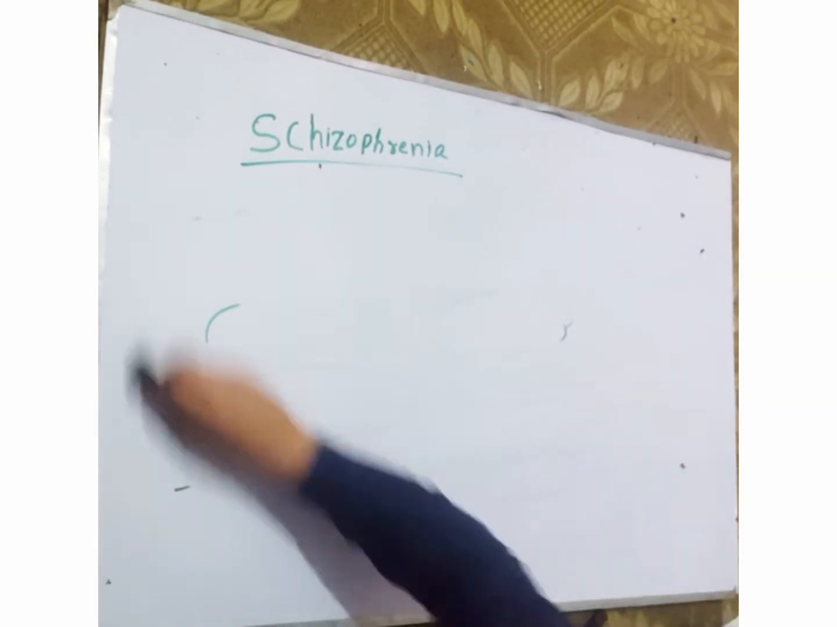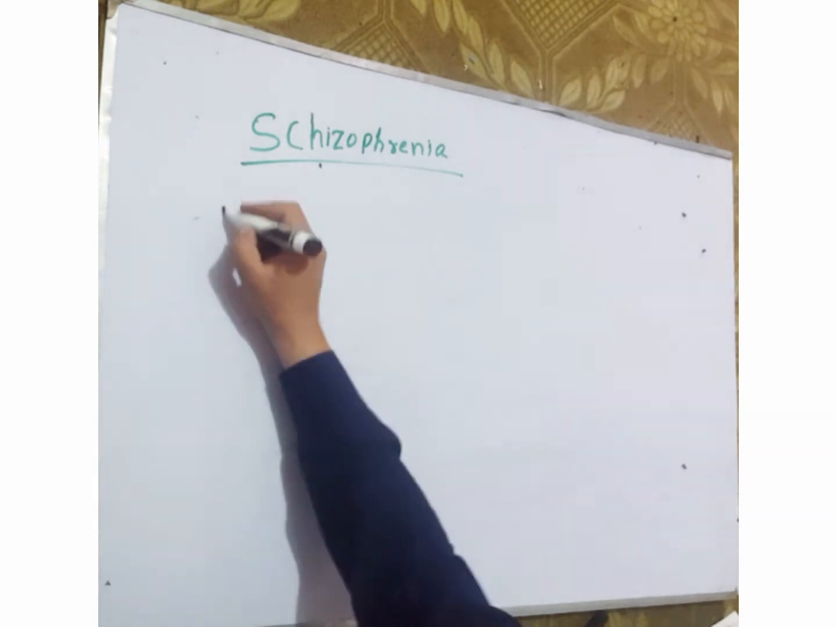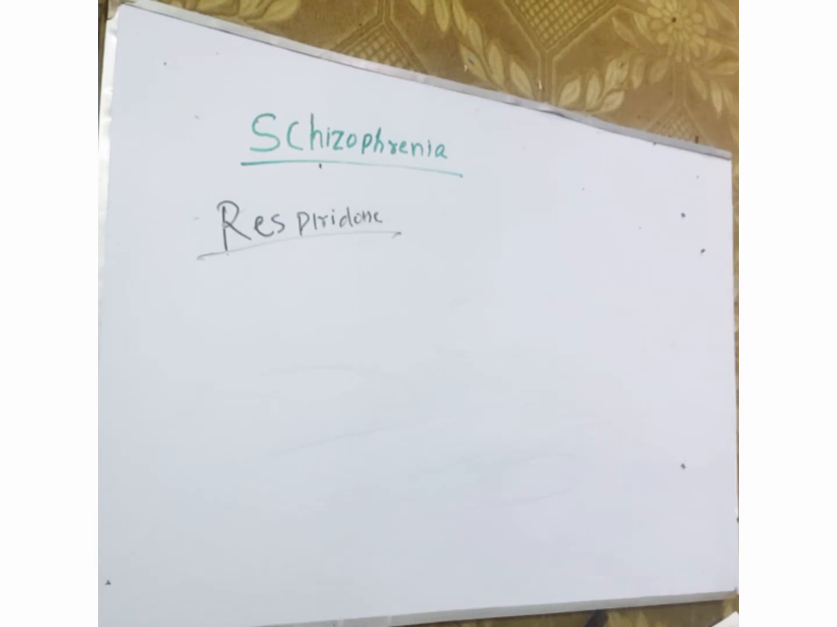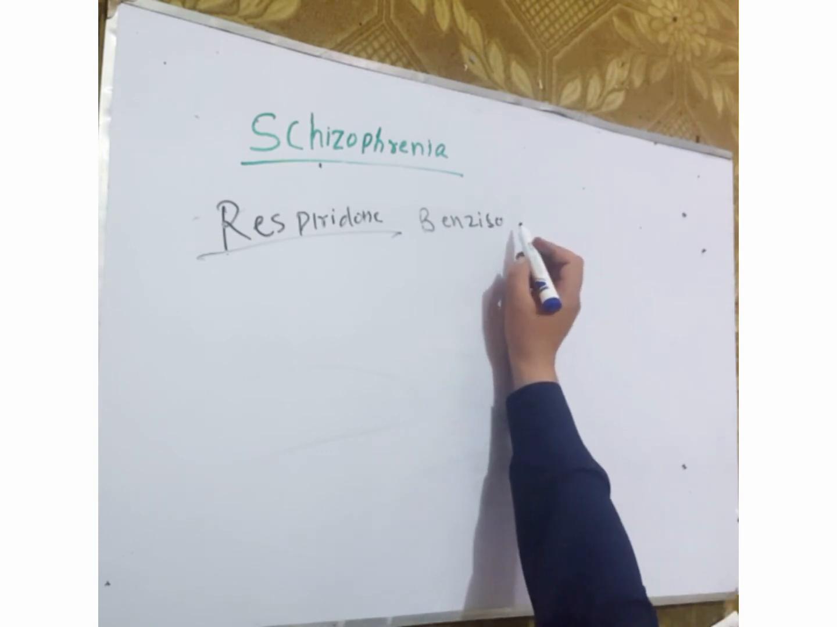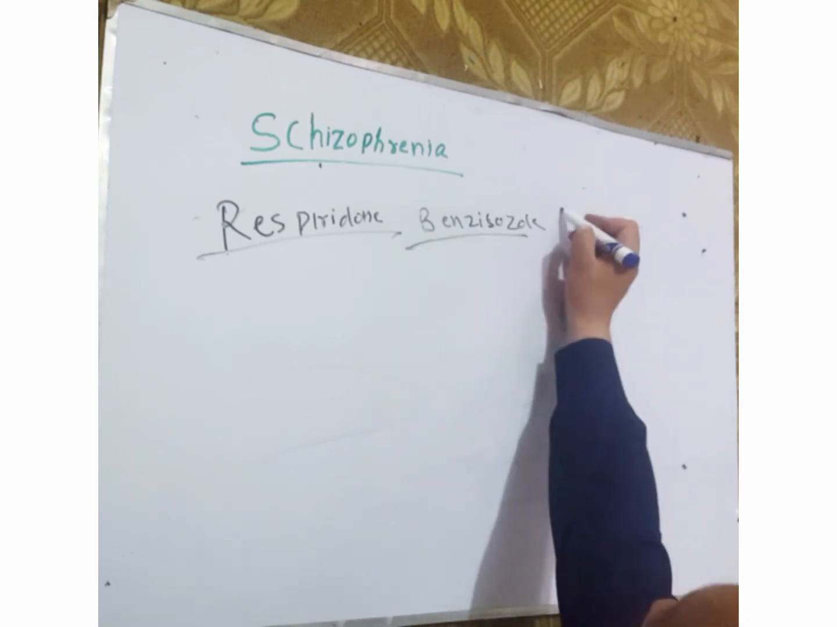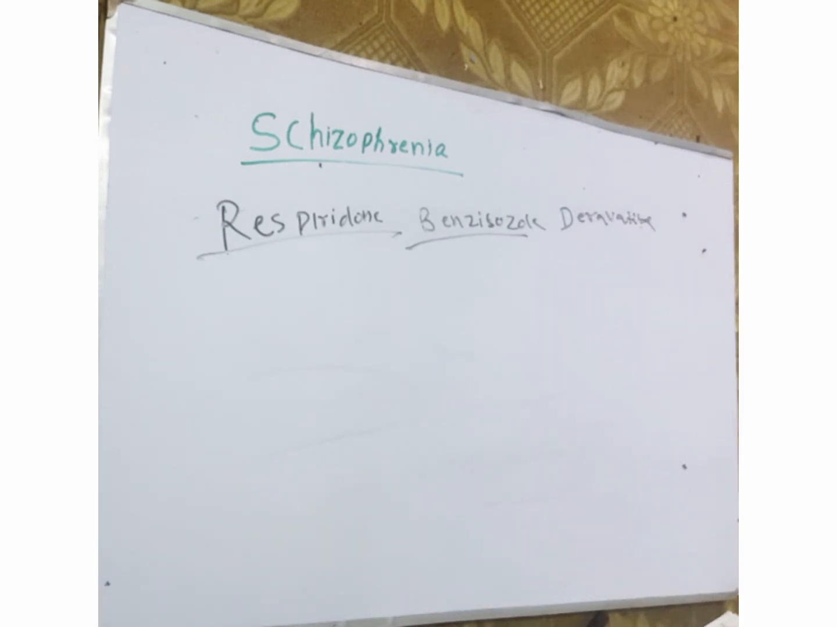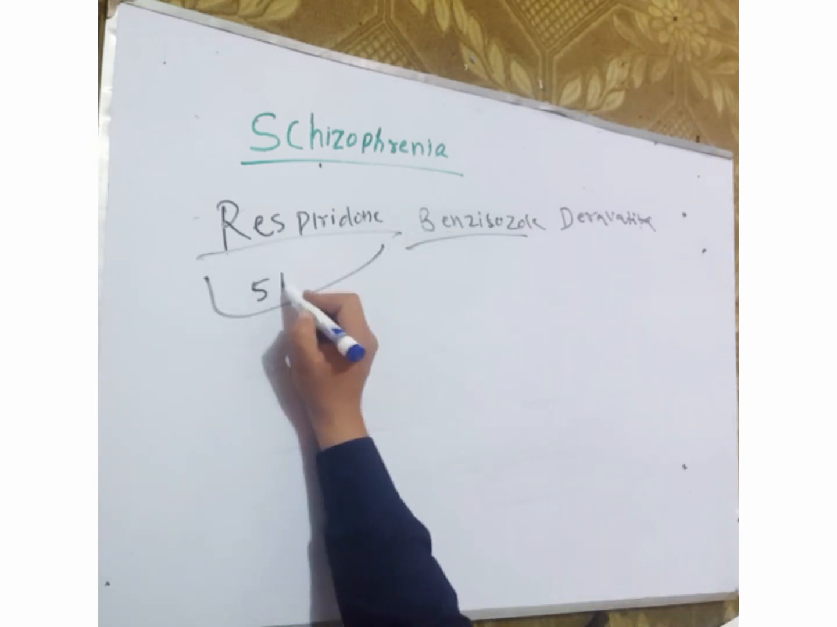Now we discuss risperidone. Risperidone is a benzisoxazole derivative. It is a more potent 5-HT2 blocker.